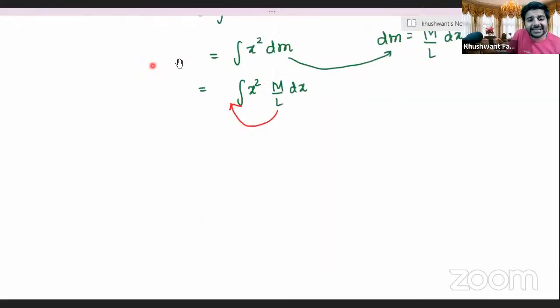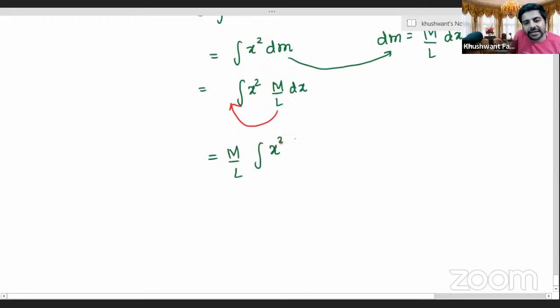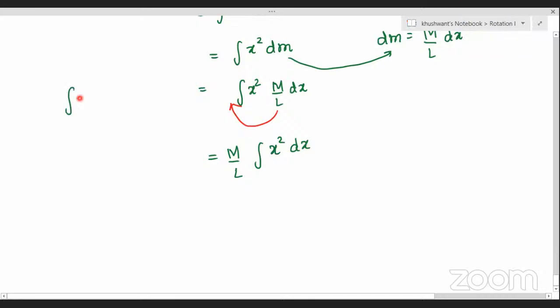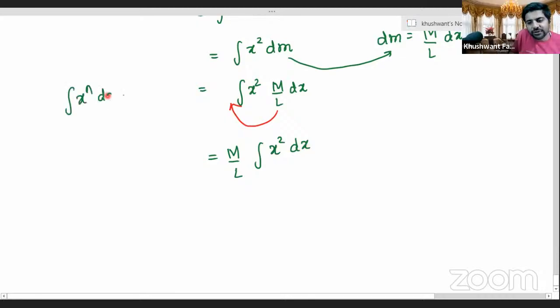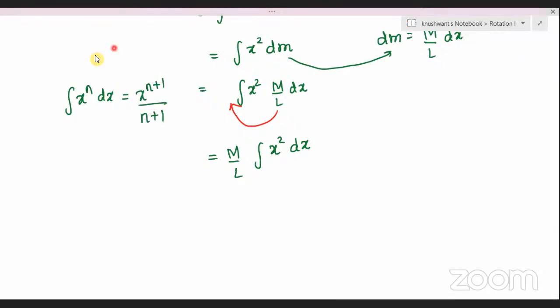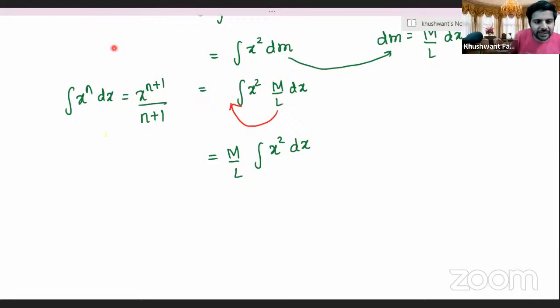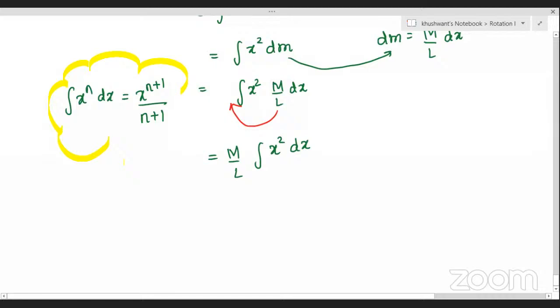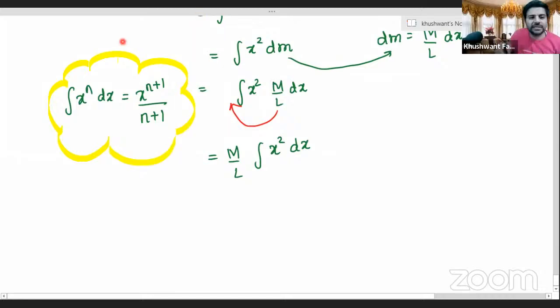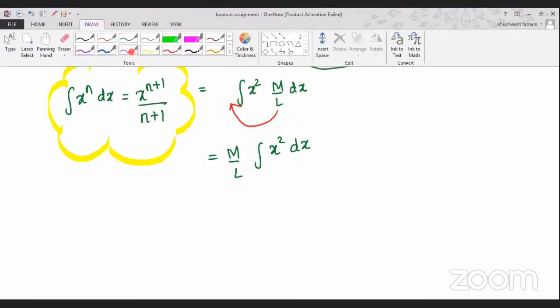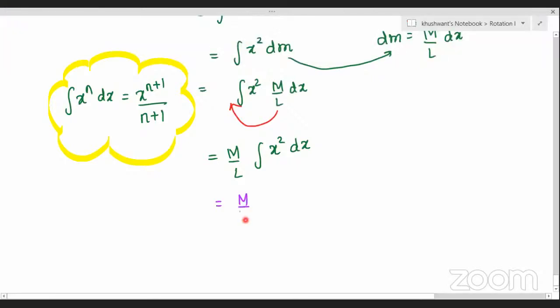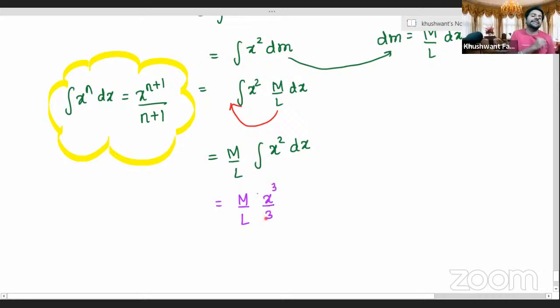Aryan is saying we can take this m by l outside. What is the integration of x square then? Sir, x cube by 3. Okay, the integration of x power n. Vasu, do you know what the integration of x power n is? Read it out, Vasu. Full statement. Integration of x power n is equal to x power n plus 1 by n plus 1. Good. So by the same logic, the integration of x square is x cube by 3.